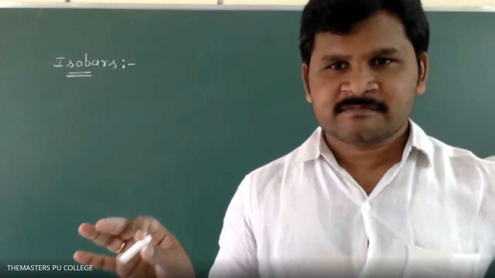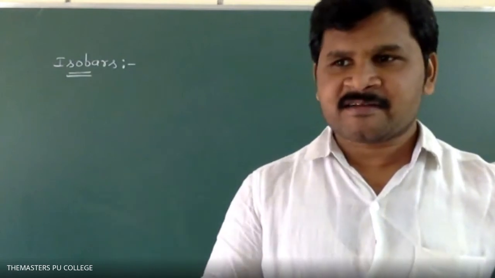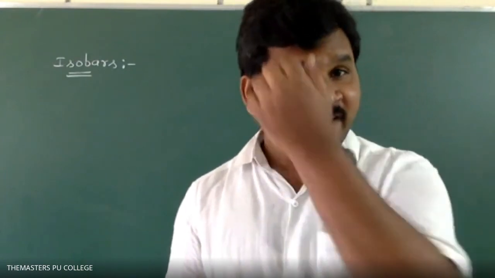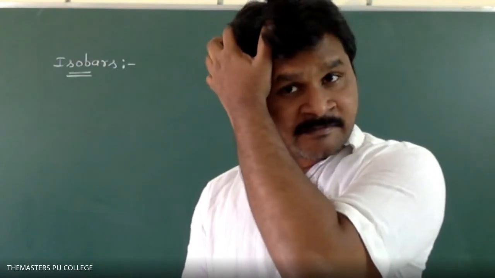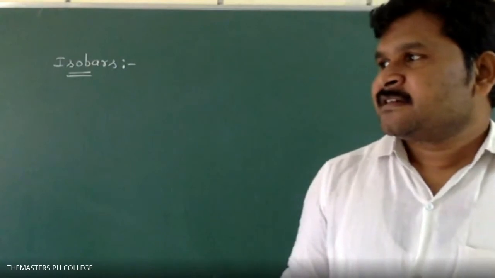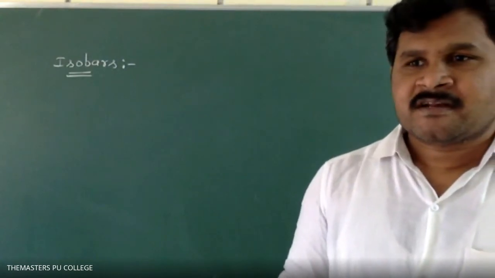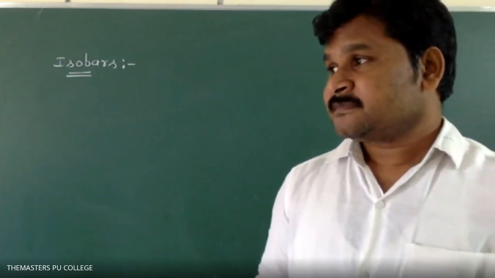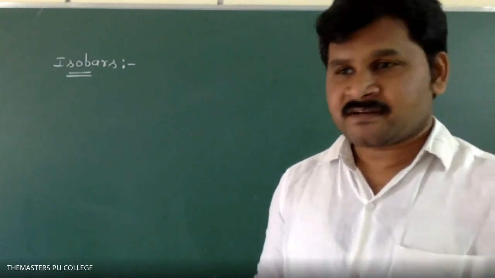Write down: atoms of different elements having the same mass number, different atomic number.